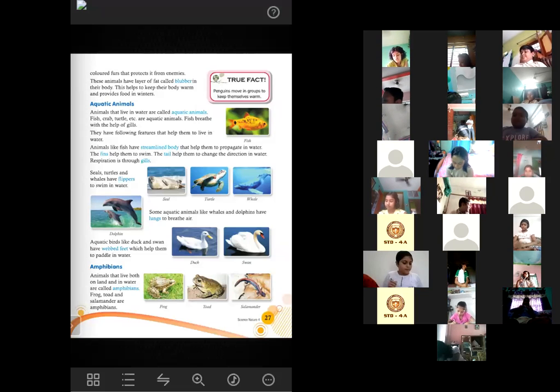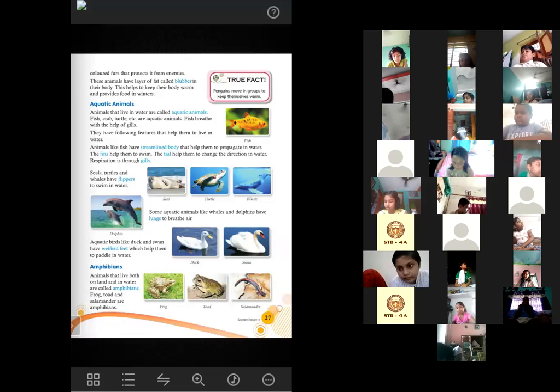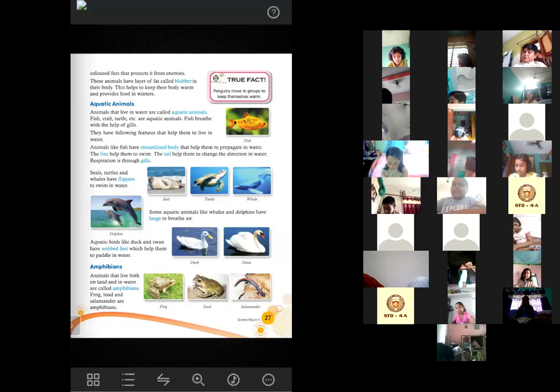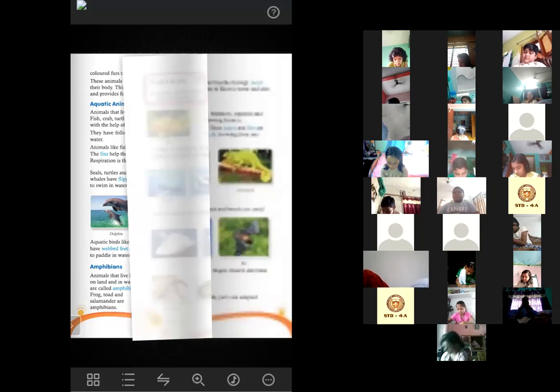Now Anubhav Khara. Anubhav, you unmute your device. Yes, ma'am. Yes, Anubhav, you tell me what are amphibians? Animals that live on both land and in water are called amphibians. Very good. Like frog, toad, salamander, etc. So the animals that can live both in water and on land are called amphibians. Very good.